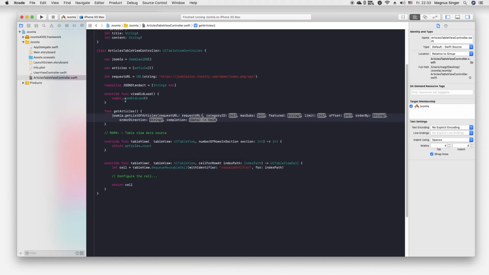And now you see all these variables have a type of string or integer and a question mark afterwards.